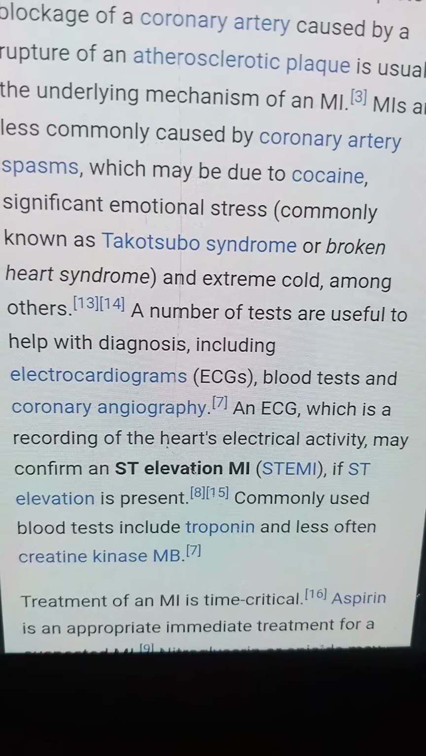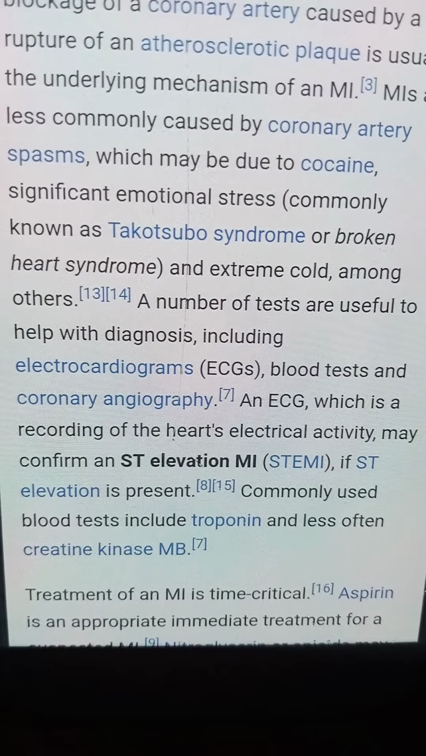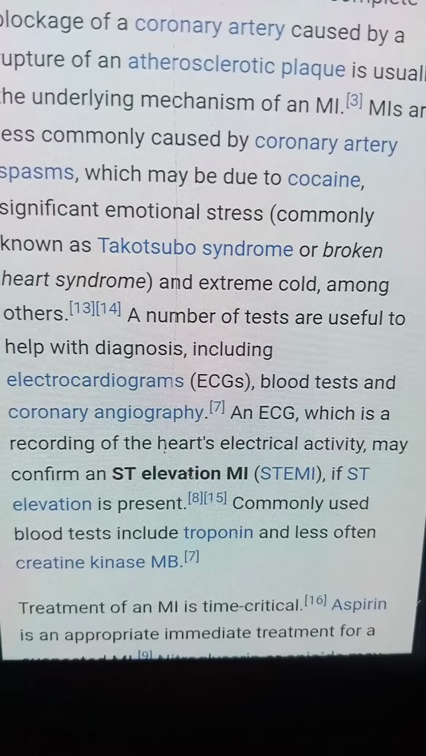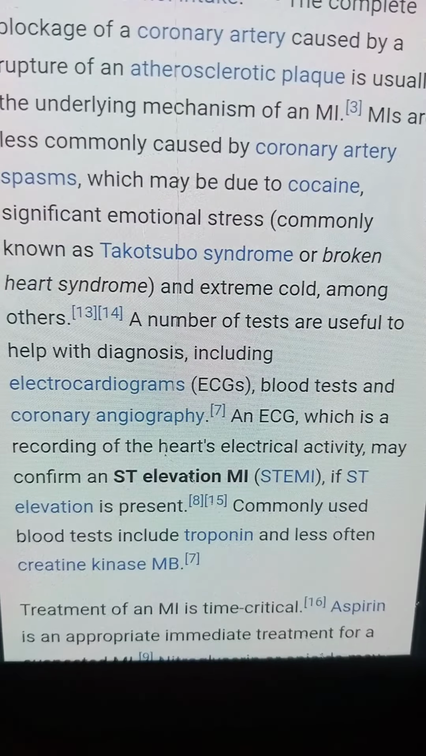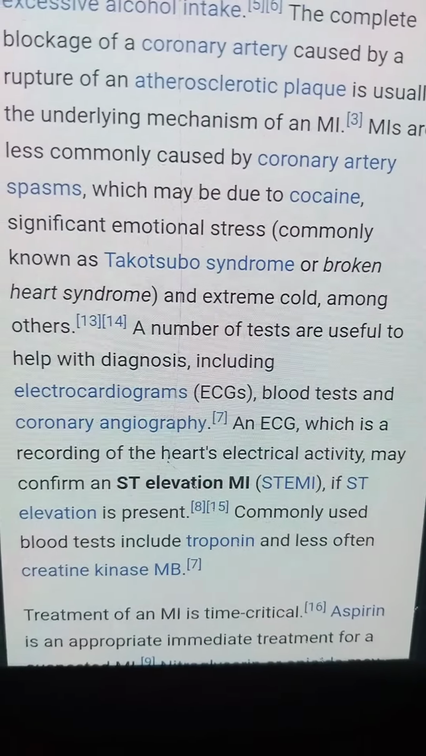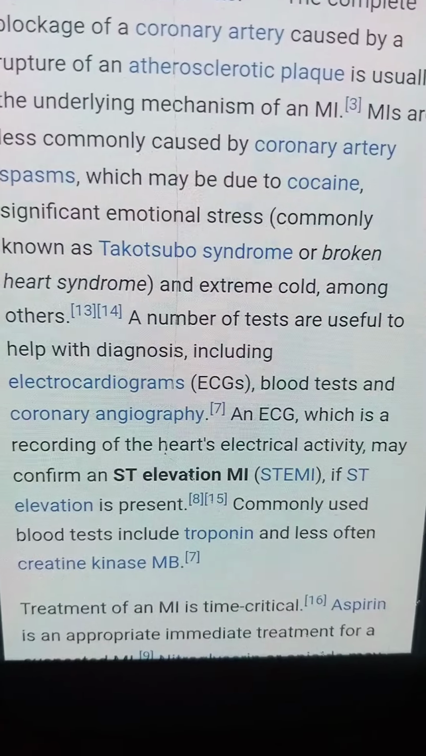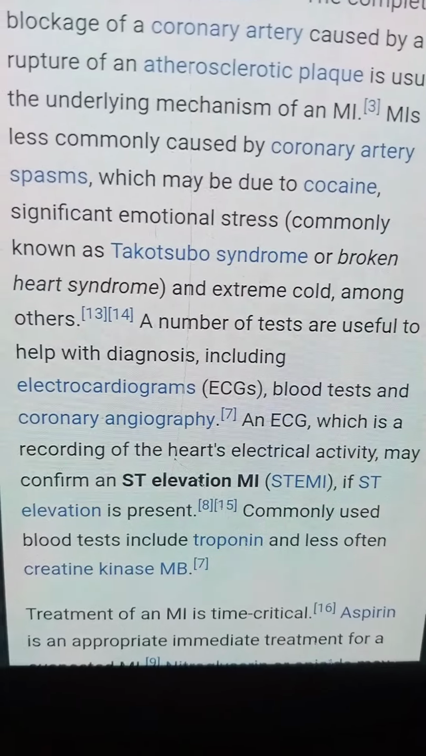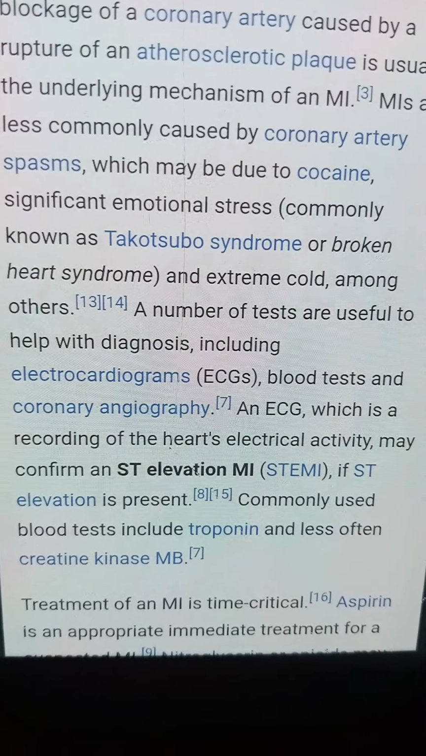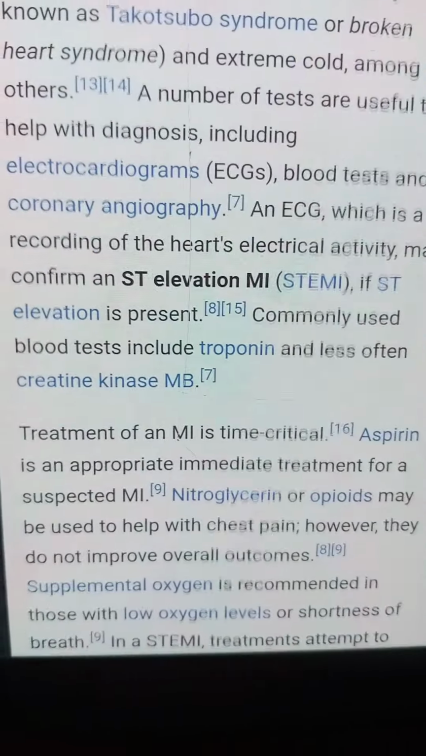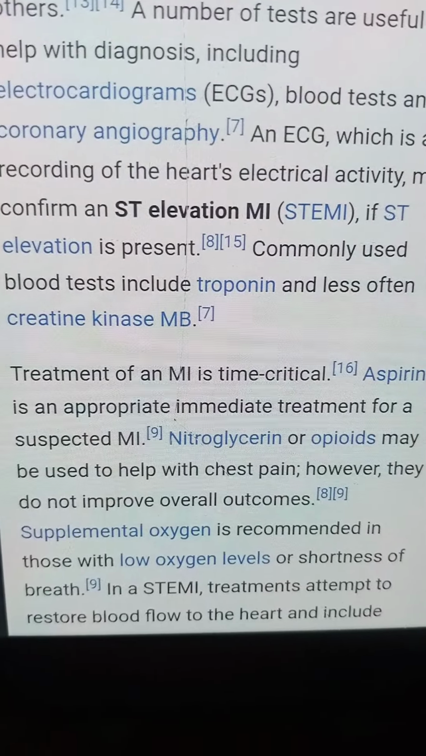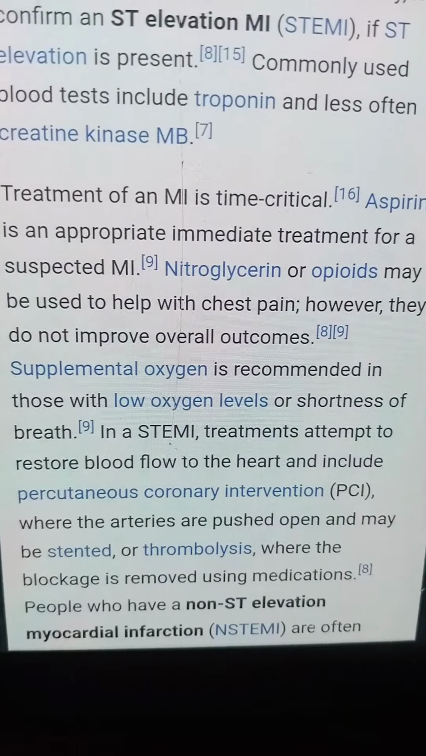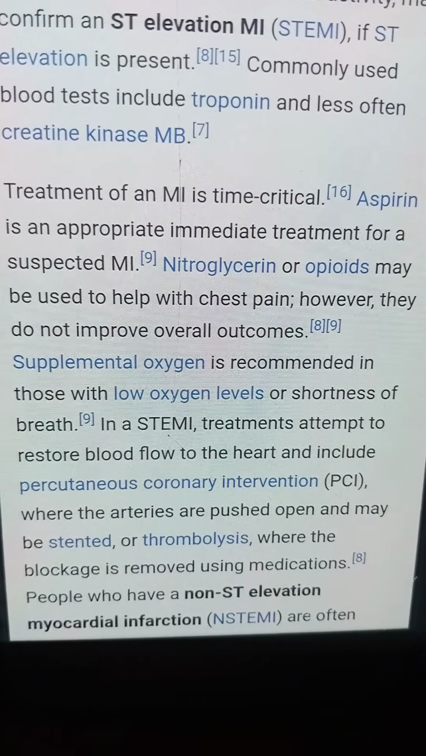A number of tests are useful to help with diagnosis, including electrocardiograms, blood tests, and coronary angiography. An ECG, which is the recording of the heart's electrical activity, may confirm an ST elevation if ST elevation is present. Commonly used blood tests include troponin and less often creatine kinase. The treatment of MI is time critical.